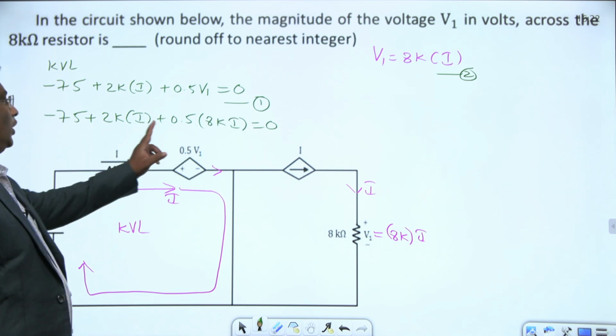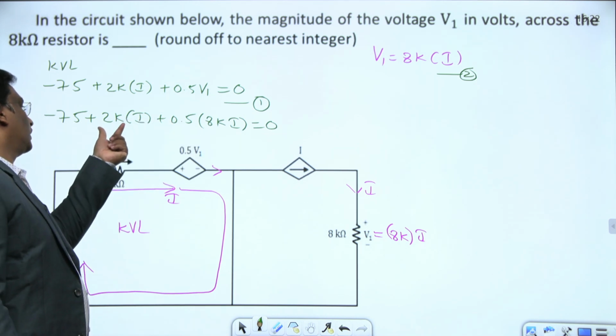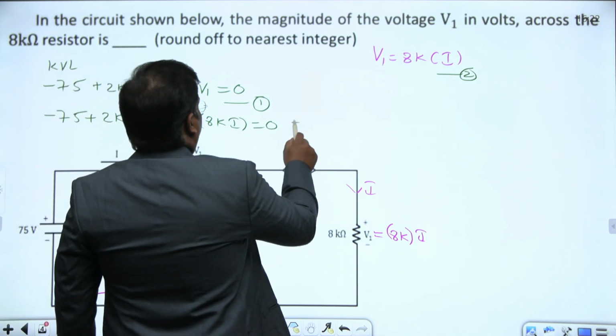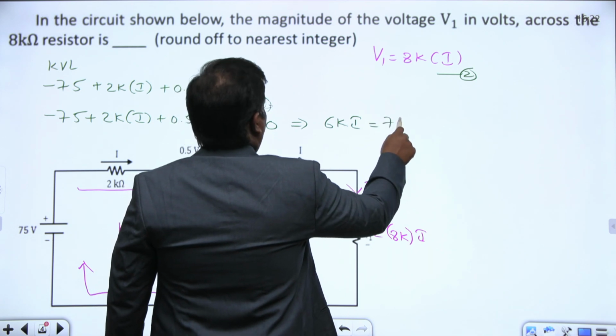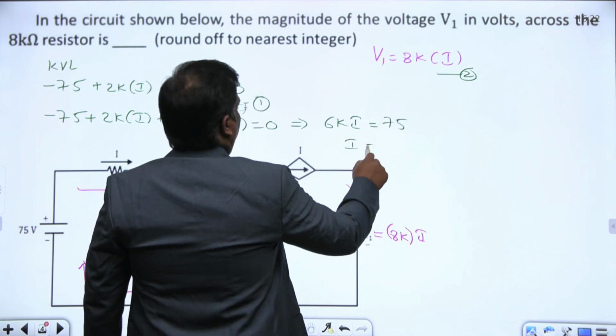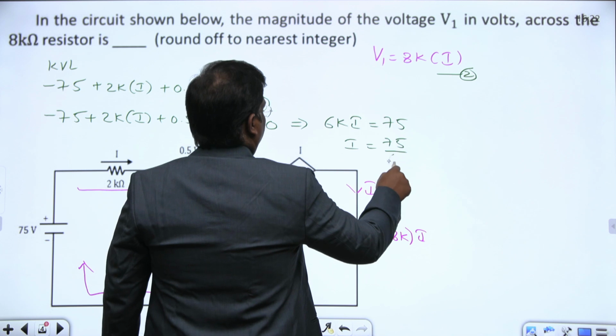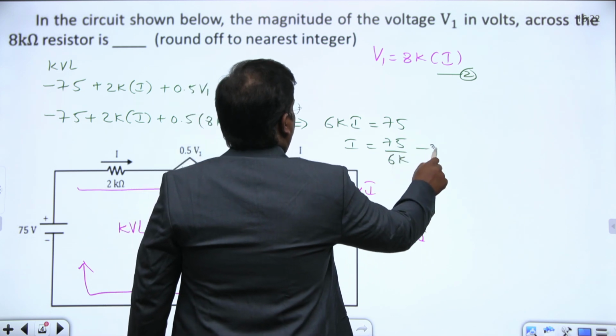Right, this is 0.5 into 8, 4k plus 2k, 6k. That implies 6k into I equals 75. Then I equals 75 by 6k. Okay, let it be 3.